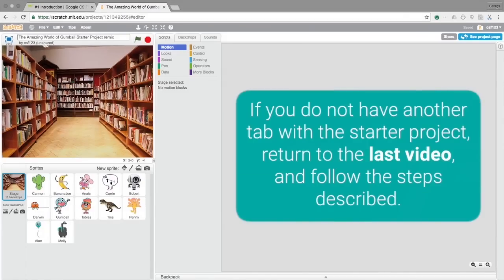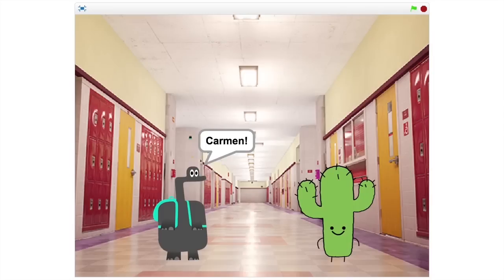If you do not have another tab with the starter project, return to the last video and follow the steps described. In this video, you will set up the start of your story. You will select two characters and a setting. Then, you will write dialogue to foreshadow the glitch.